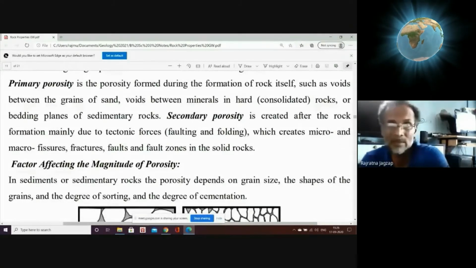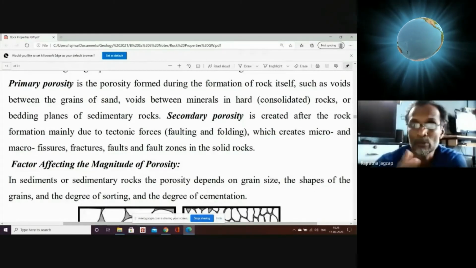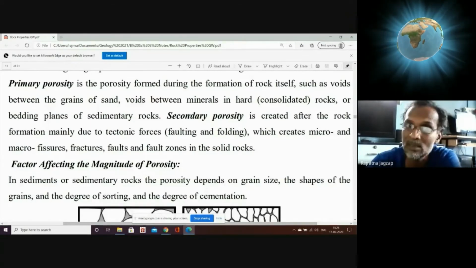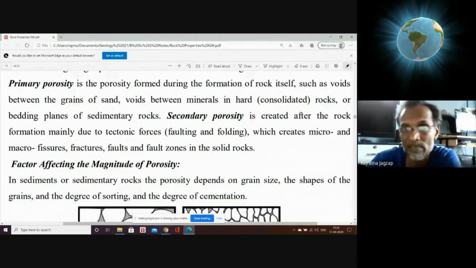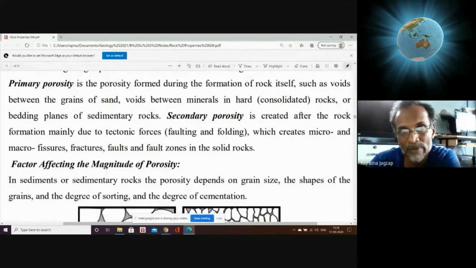Here they have not mentioned two primary porosity types, that is joints, columnar joints or joints present in the rocks, and the vesicles present in the rock. Okay, so add these two points, remember them while preparing your notes.